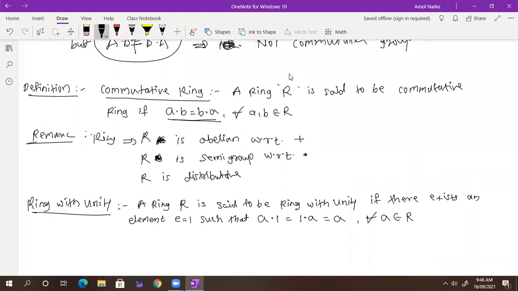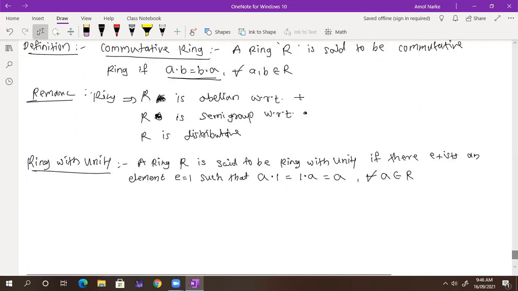Got it? Clean and clear? Everyone understand this? Can you tell that element E is equal to 1, such that it is the identity element? Yes, identity. If we have identity with respect to product, then we call that a ring with unity, and that unity is nothing but your identity.